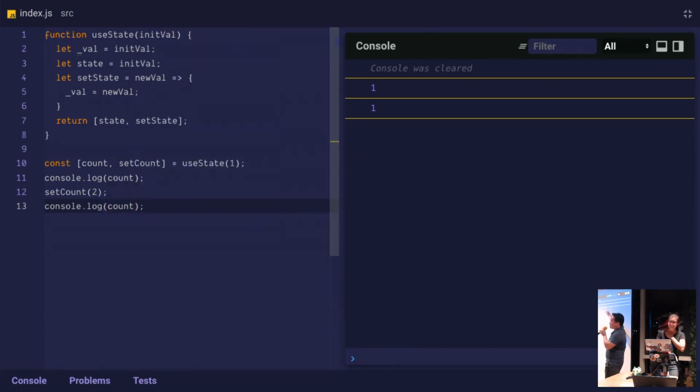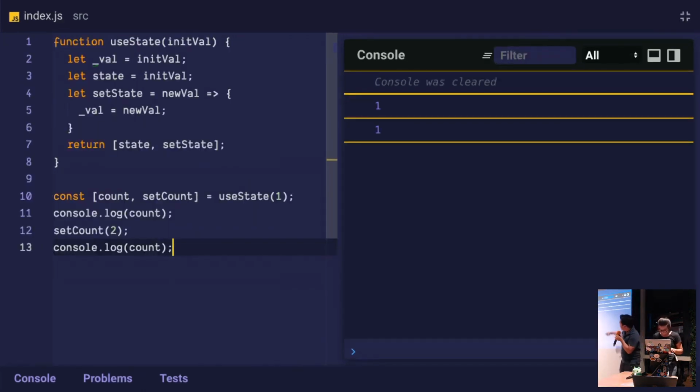Over here we have a REPL type environment. Let's blow it up a little bit. Right now we're only seeing 1 and 1. We're logging the count. We should be setting the internal value to 2, but we're not quite doing that, because when we destructure, count is set to 1. It's 1 over here, and it's also 1 here. There's no opportunity for it to update. So really what we need is to turn count into a getter function.